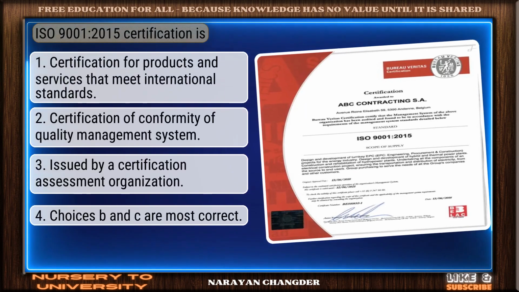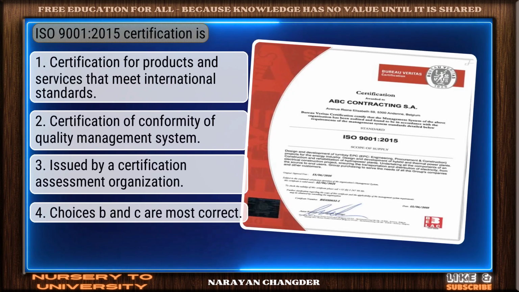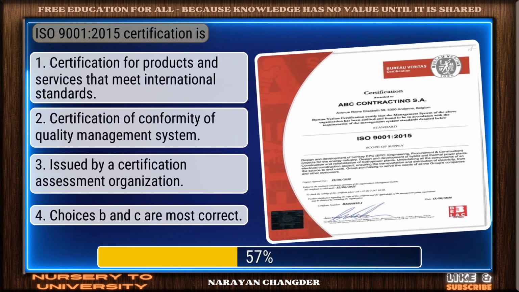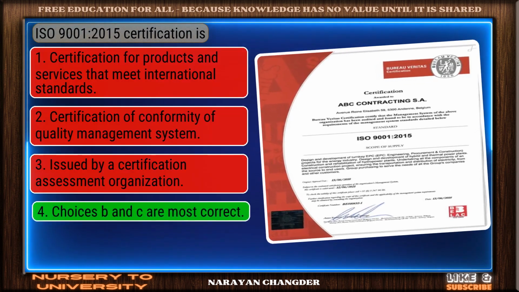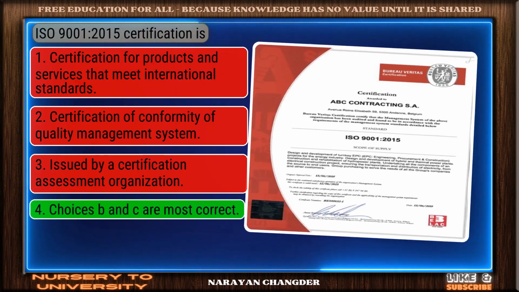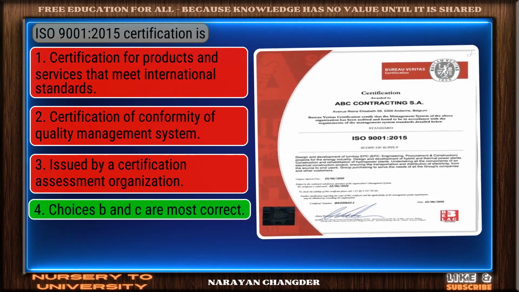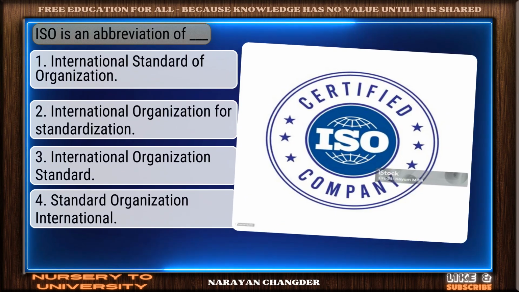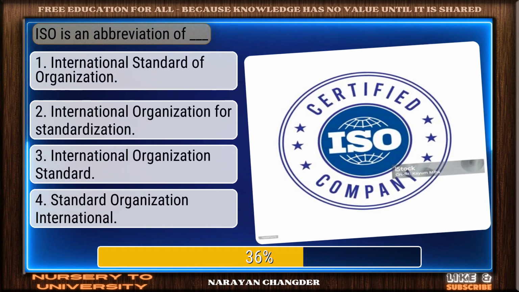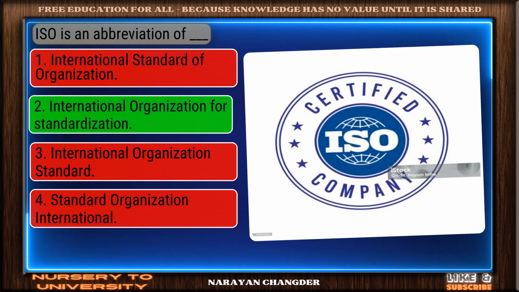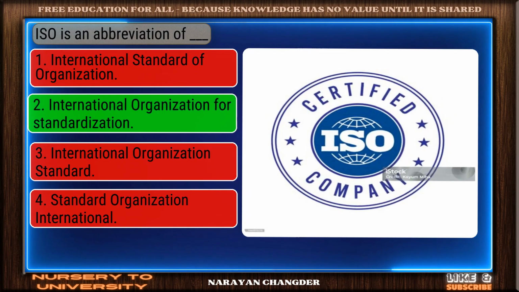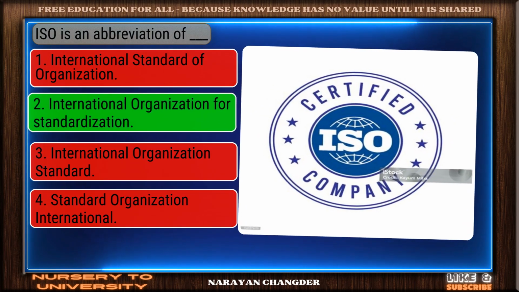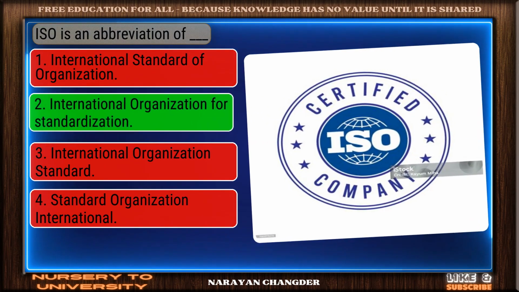Question number 45. ISO 9001 2015 certification is? Solid response. Choices B and C are most correct is a valid choice. Question number 46. ISO is an abbreviation of dash. Nicely done. International Organization for Standardization is a solid answer.